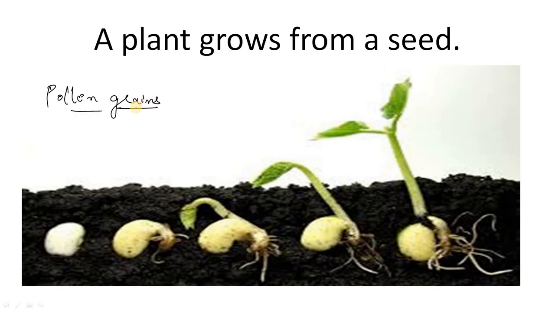Pollen grains get attached to the animal or the insect or to a bird. So it flies to another place. While flying, what happens? While flying, it drops the pollen grain that is attached to it in different places. So when that pollen grain or the seed drops to the earth, it goes inside the earth and it starts to grow.